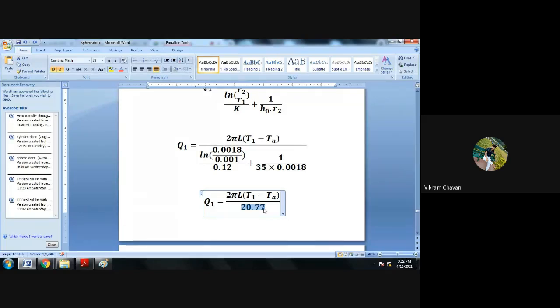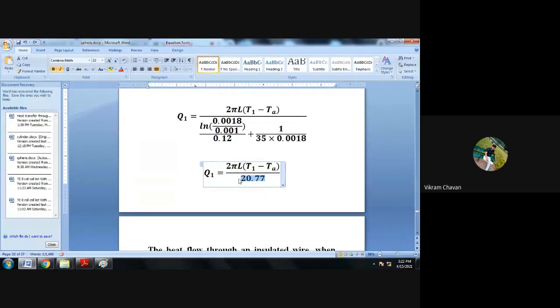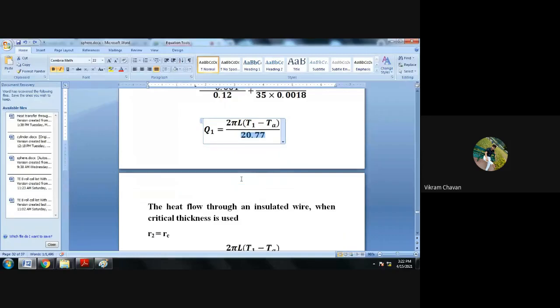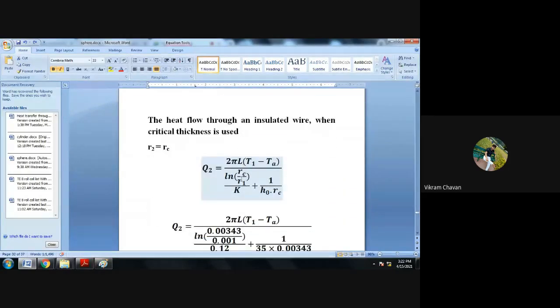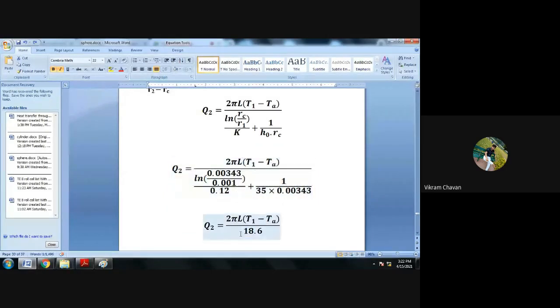For smaller thickness we are getting the larger thermal resistance. But if you increase the thickness of insulation in the case of a cylinder, your denominator will decrease, so in this case the heat transfer will be more. The critical thickness is 0.00343, which is greater than 0.0018. So we can say that when we are using the critical thickness, the heat transfer rate is higher than the previous one.